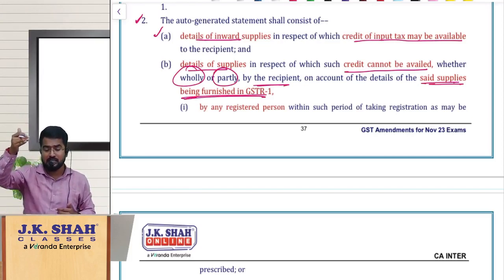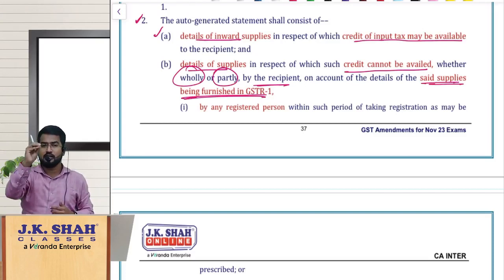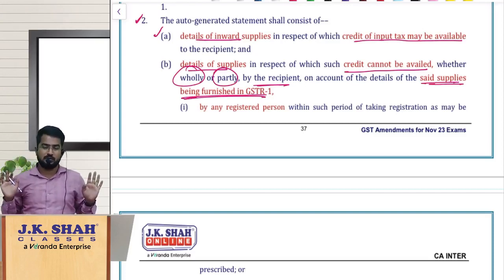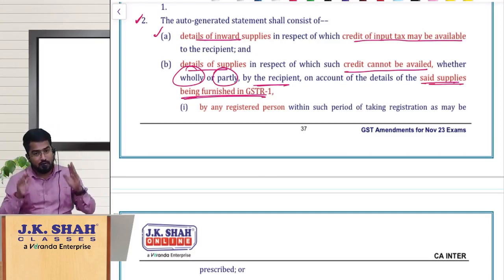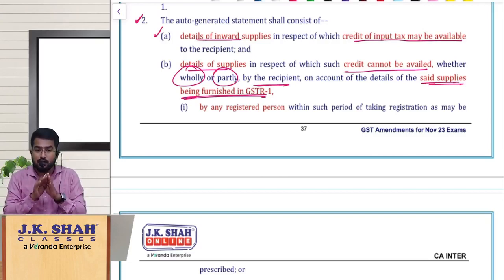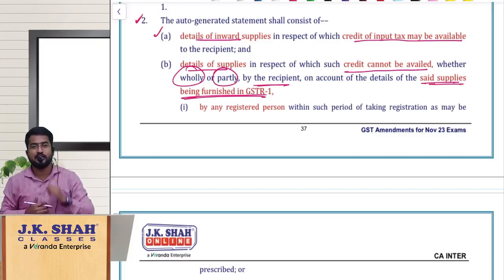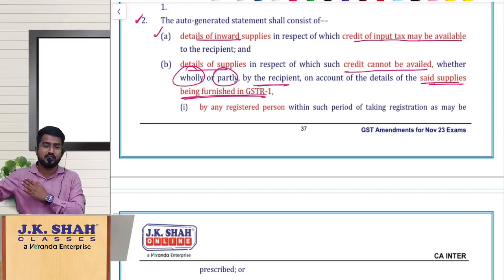Which type of person? See, simple, I'll tell you the fundamental thing here. Your supplier from whom you have made the purchases, that fellow is a stupid fellow. So you are purchasing from him, even though he is filing GSTR 1, even though that is reflected in your 2B, you are not eligible to take it as ITC. That means because of the wrongful acts done by your supplier, you are going to suffer in future. That means you should see this.